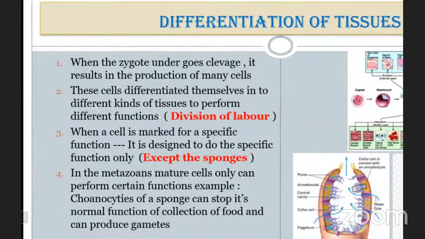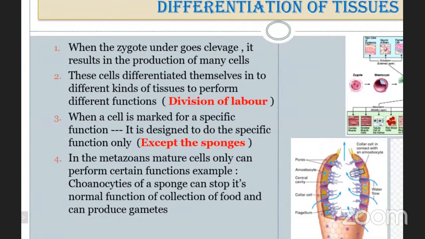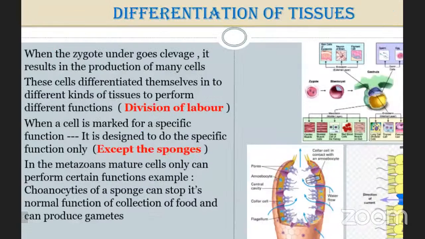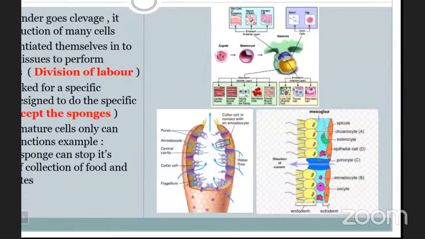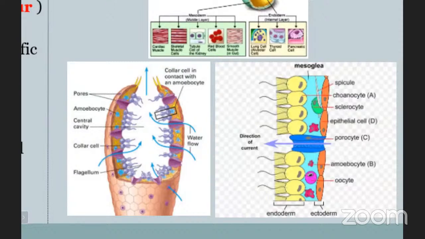Okay. In the metazoan, mature cells only can perform certain functions. Example, choanocytes. So sponges can stop their normal function of collection of food and can produce gametes. Means the choanocytes, when they are immature, are able to do the normal functions. But after the maturity of the choanocytes, they are specifically allotted the function of production of the gametes. So in this picture, you are able to see the different types of cells which are loosely arranged without formation of tissue in case of sponges or parazoans. Okay. Now go for the next slide.